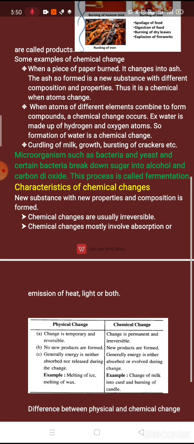Curdling is the conversion of milk into curd by the action of bacteria. The curd cannot be converted back into milk. Thus, curdling is a chemical change.